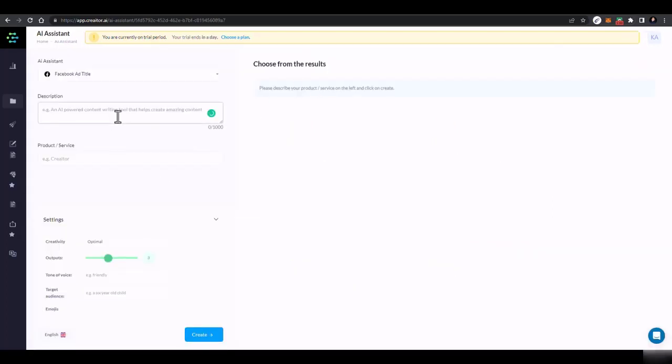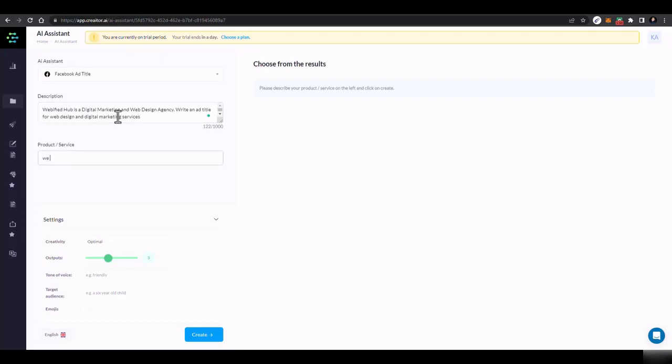What you have to do is get a description of the product from your client, and give that description here. I'll write about my web design agency. So, Webified Hub is a digital marketing and web design agency, and then I'll write an ad title for web design and digital marketing services.